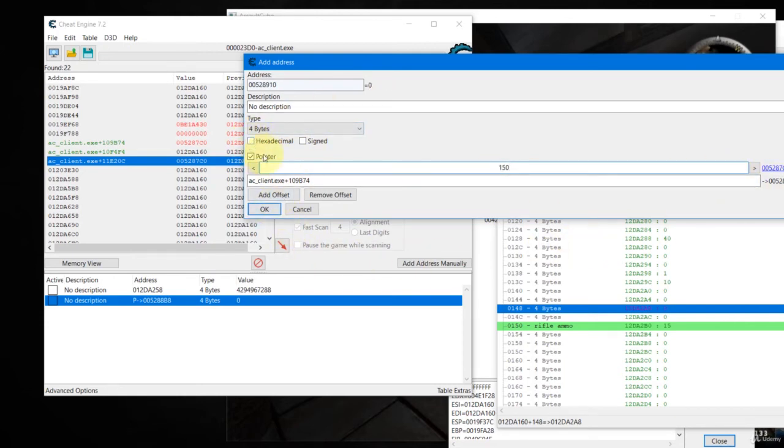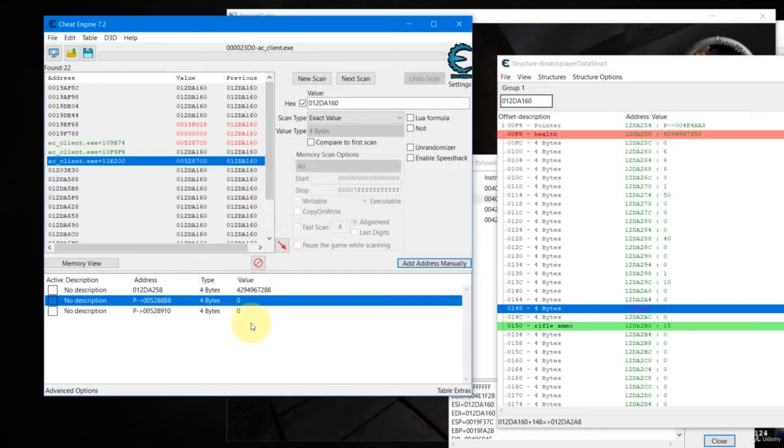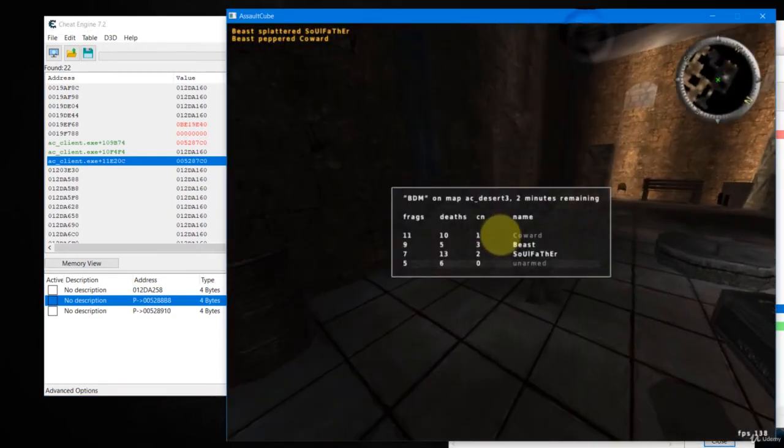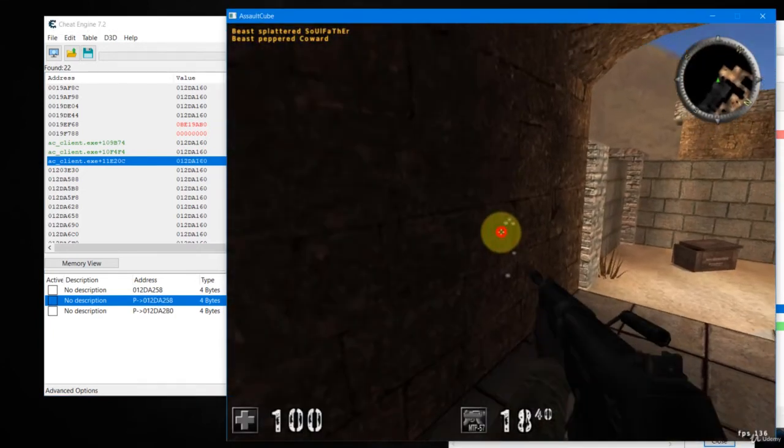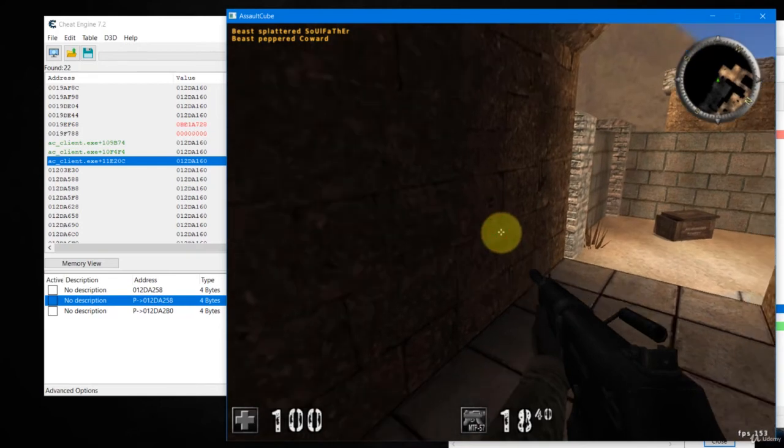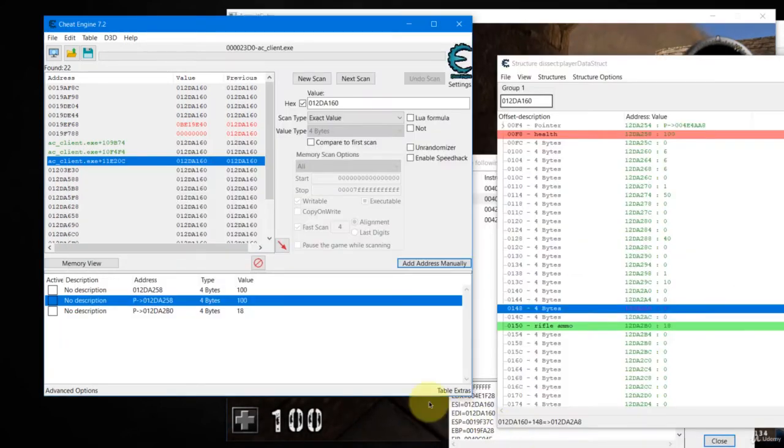And then here, click OK. If you did it correctly, you should be able to see 15. Let's see. Oh, we are dead. Alright, so let's fire off one round. So now your ammo should be 18, and you see 18, correct.